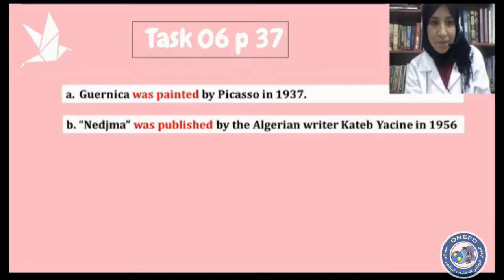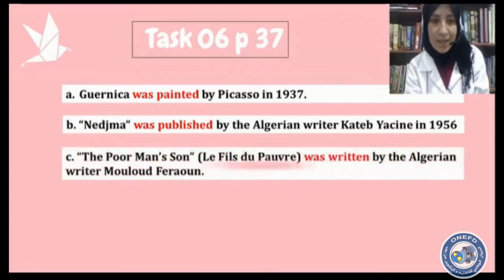B. Nejma was published by the Algerian writer Katib Yassin in 1956. So till now we have just regular verbs: painted, published. And we have singular nouns where we have to use the singular form of the verb to be in the past simple, which is was.